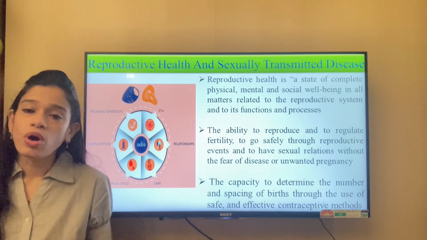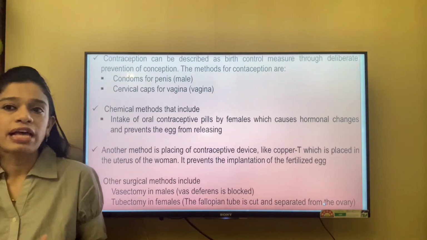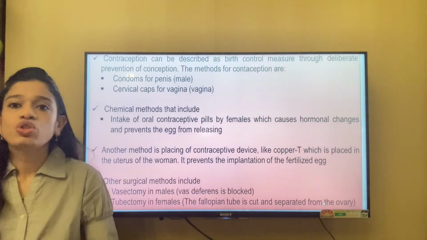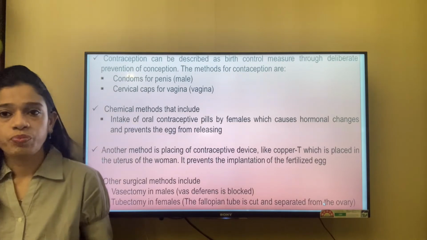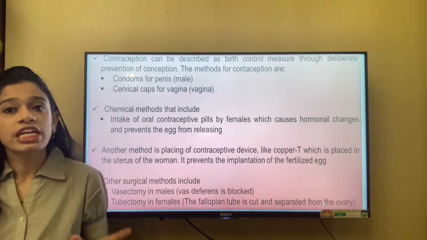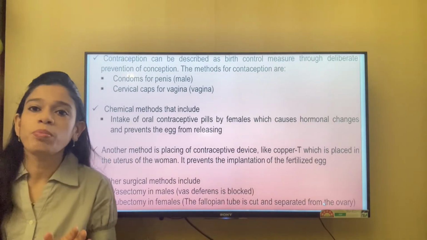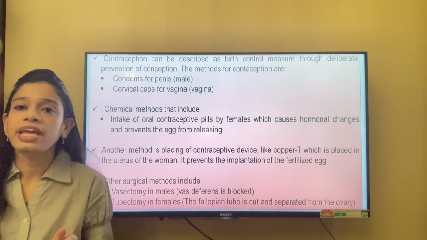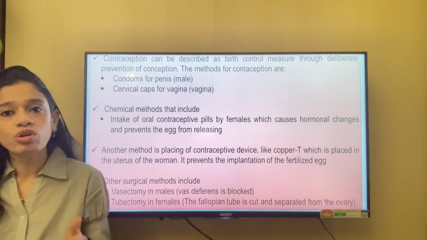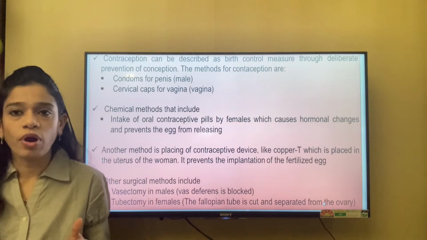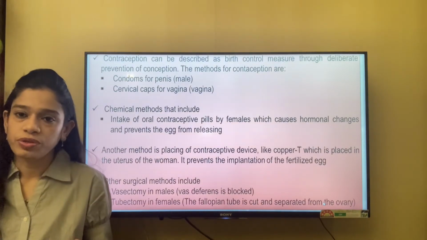Now, what is contraception? Contraception is described as a birth control measure through deliberate prevention of conception. Through some means, we deliberately stop conception from happening. So how do we do that, or how is that brought about? There are different methods of contraception.